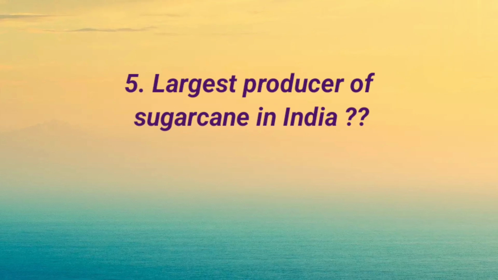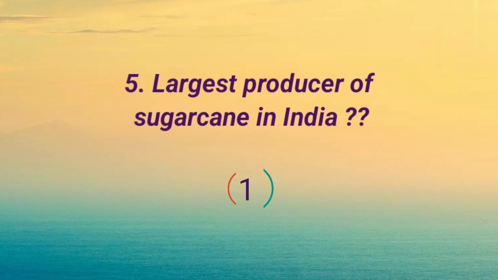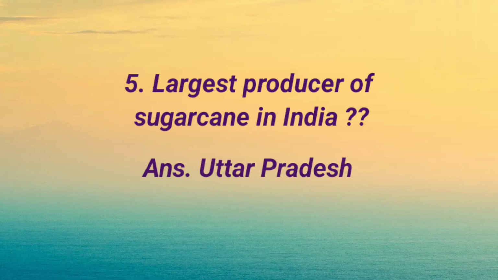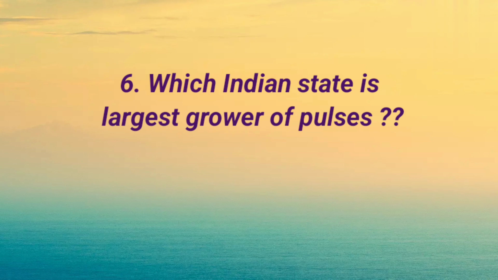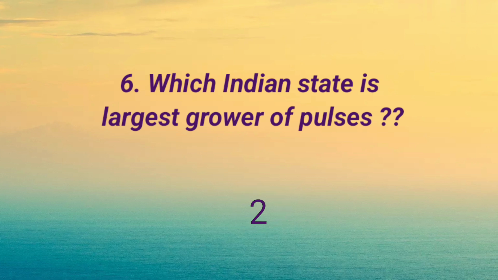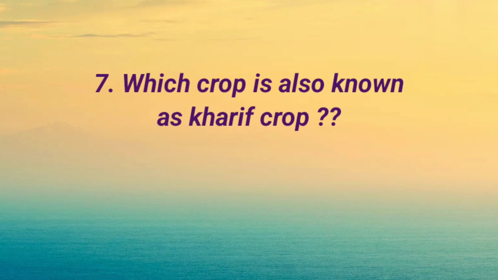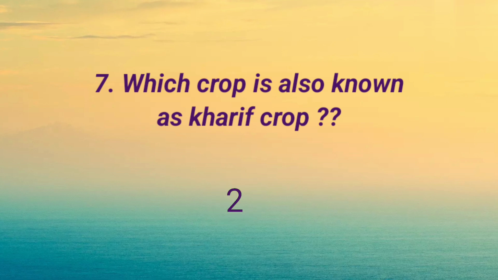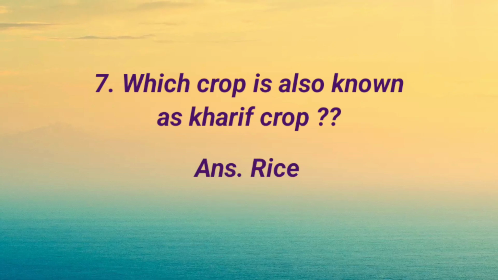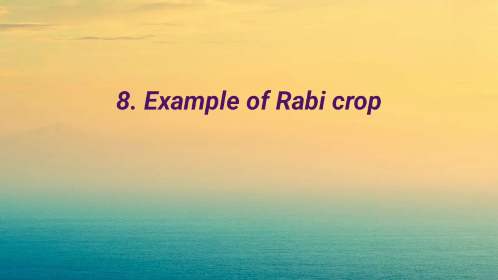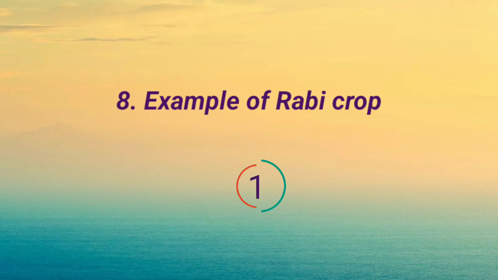Largest producer of sugarcane in India: Uttar Pradesh. Which Indian state is largest grower of pulses? Madhya Pradesh. Which crop is also known as Kharif crop? Rice. Example of Rabi crop: wheat.